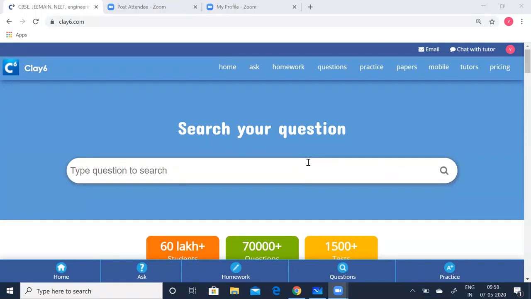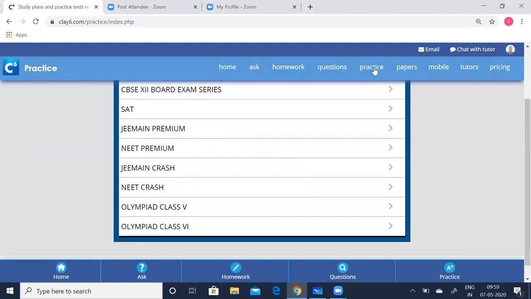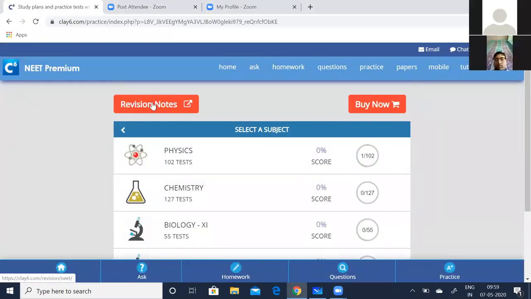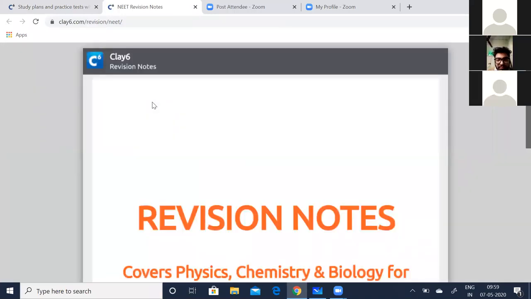I'll briefly run through how to access these revision notes and the test on the Clay6 website. Okay, you can go to clay6.com, and then this is the home page. Now you can go and click on the practice page. Now go on to the NEET Premium, and from there go to the revision notes.